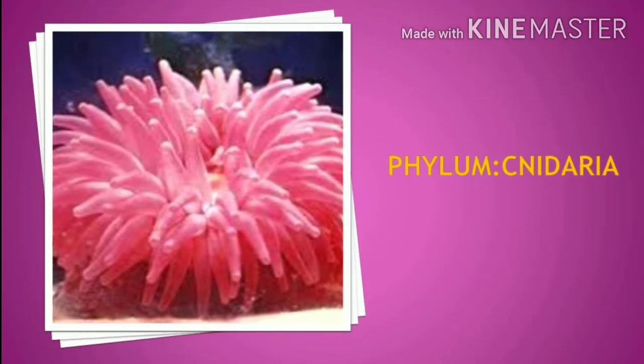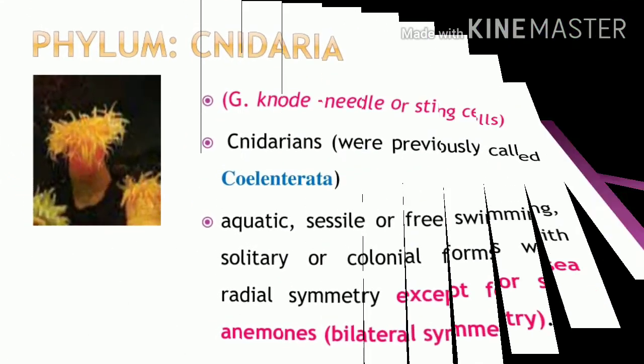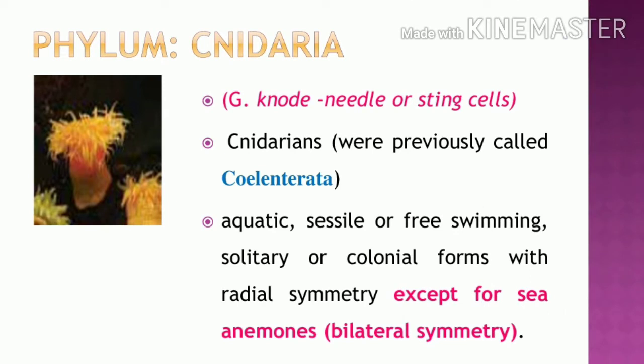What is the next phylum after Porifera? Yes, the phylum Cnidaria. What is the meaning of cnida? Cnidaria have needle or sting cells. Note it: Cnidarians were previously called Coelenterata.